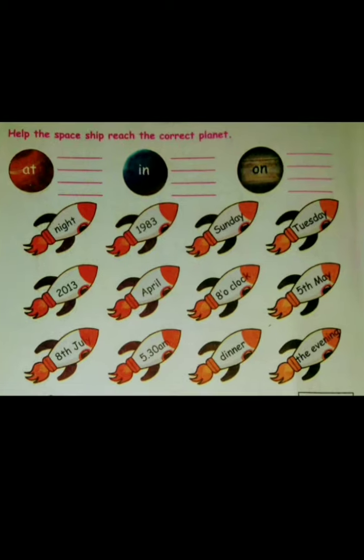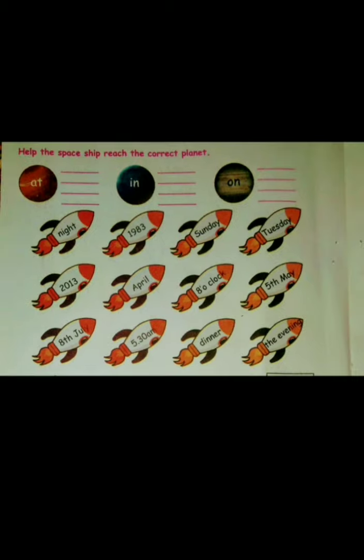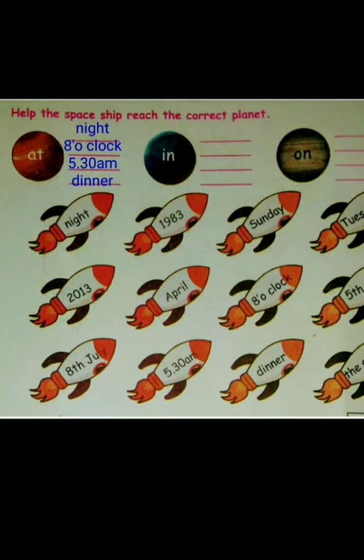Next one, help the spaceship reach the correct planet. So, at is one planet, in is one planet, on is one planet. You have to write in the correct planet. Okay. At night, at 8 o'clock, at 5:30, at dinner.